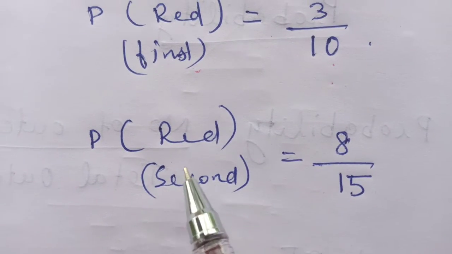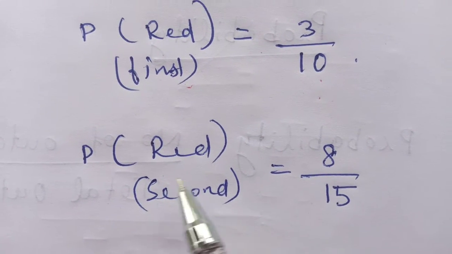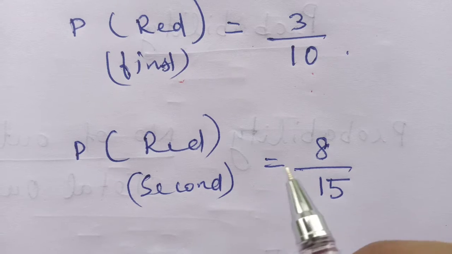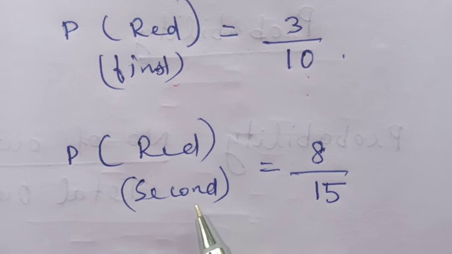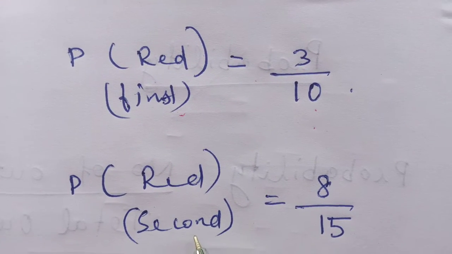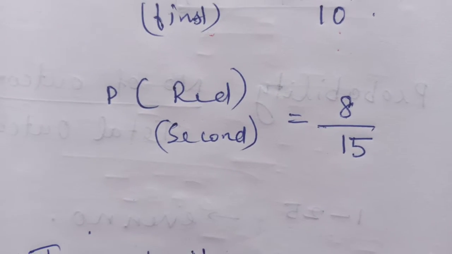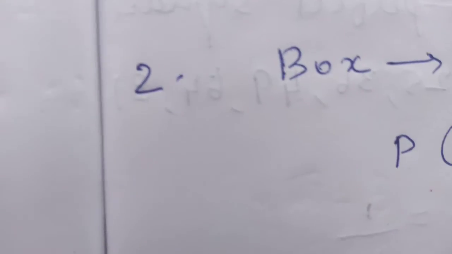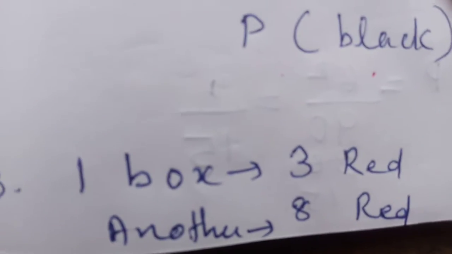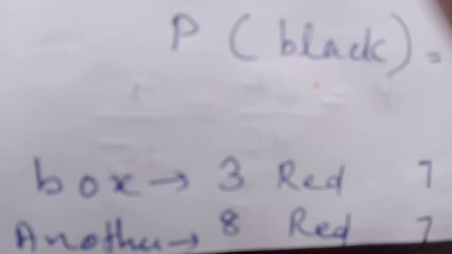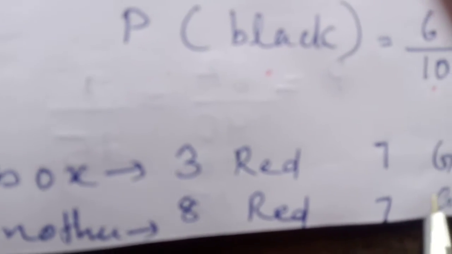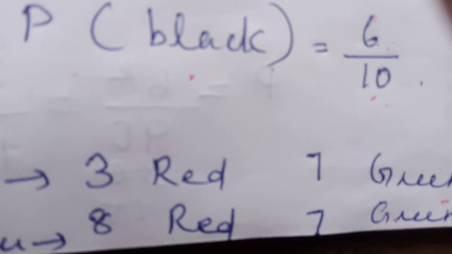Okay. Then the next example: what is the probability of getting red from the second box? For the second box, we have 8 red and 7 green.